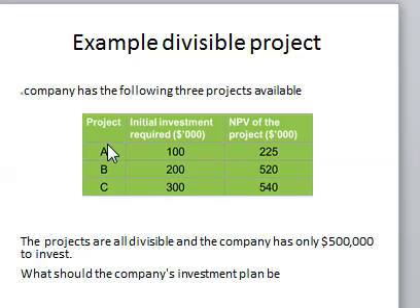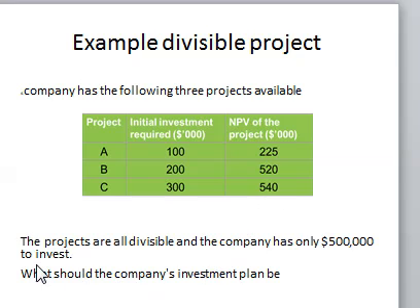So I want us to look at this example. We have 3 projects: Project A, Project B, Project C. Project A requires 100 million, Project B requires 200 million, and Project C requires 300 million. And these are the net present values of each project. Project A, the NPV is 225, Project B is 520, and Project C is 540.